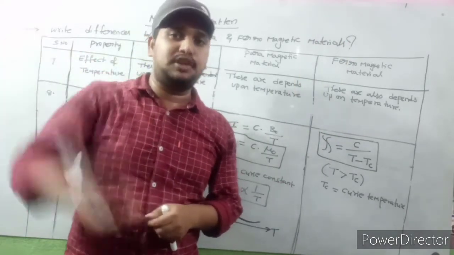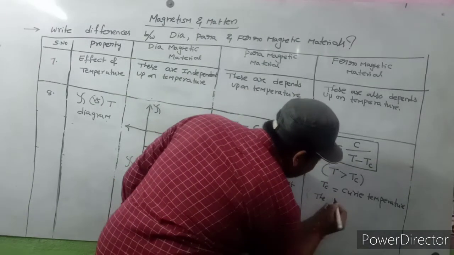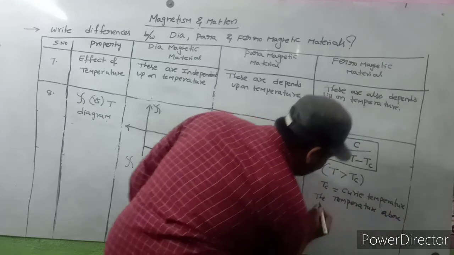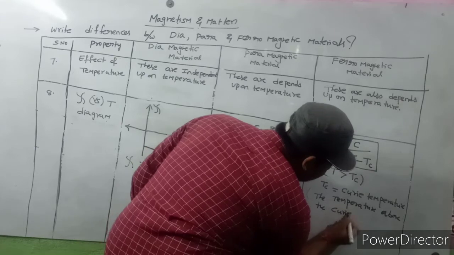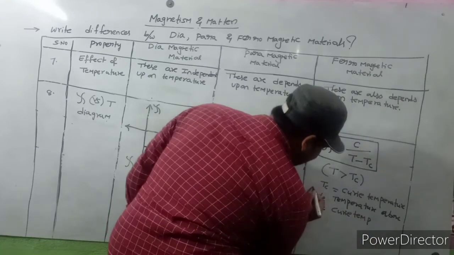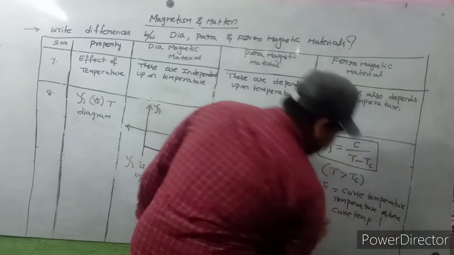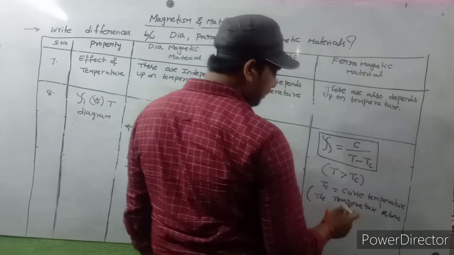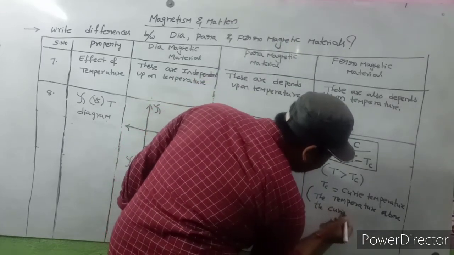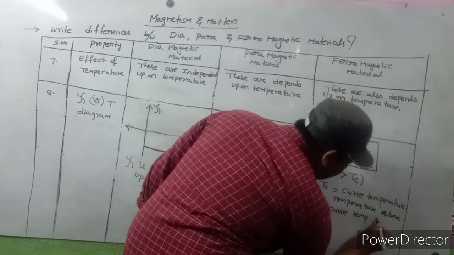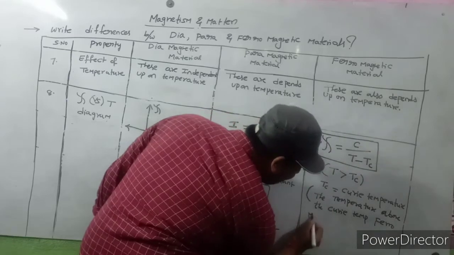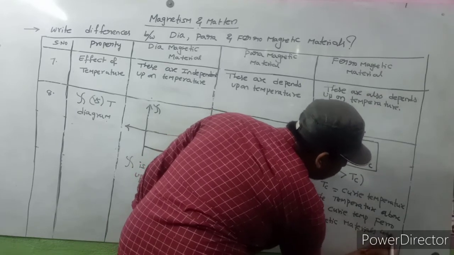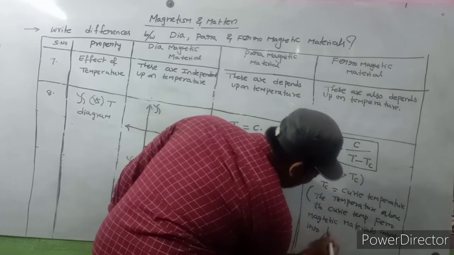The temperature above the Curie temperature, ferromagnetic materials convert into paramagnetic materials.